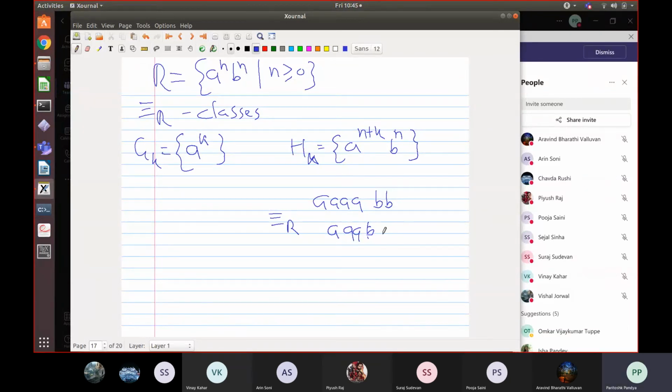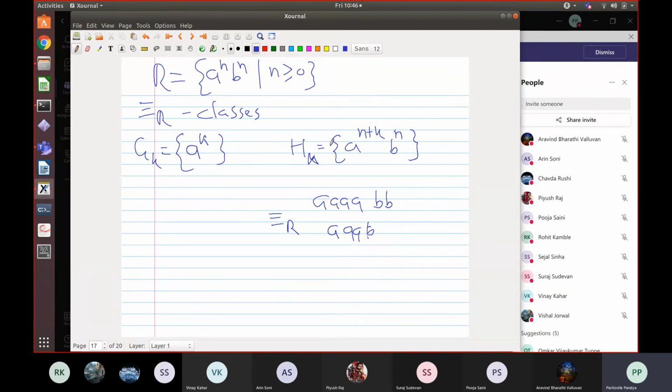Why is that the case? Because both of these can be extended by two b's and you will get a word in the language. Similarly, this can also be extended by two b's and I'll get a word in the language. If I extend it by any other number of b's, both of them will not go to the language.